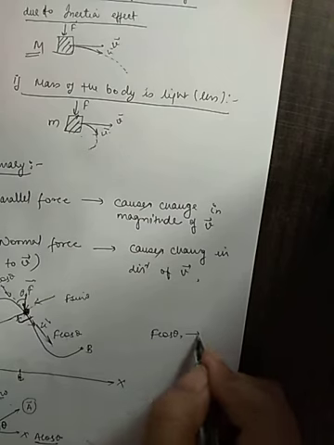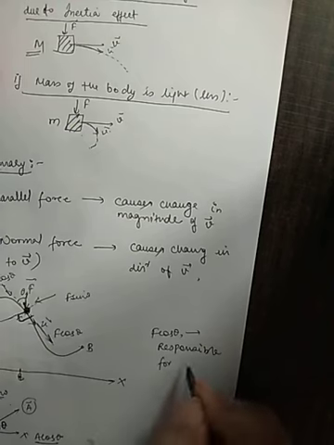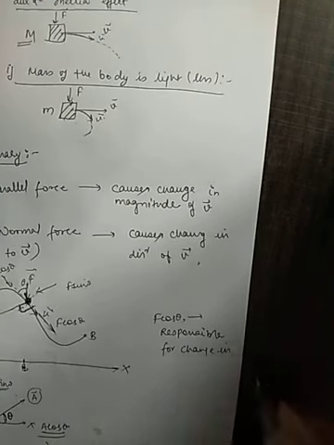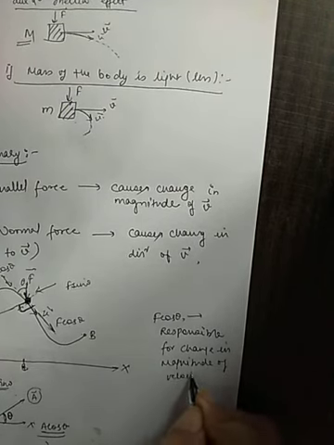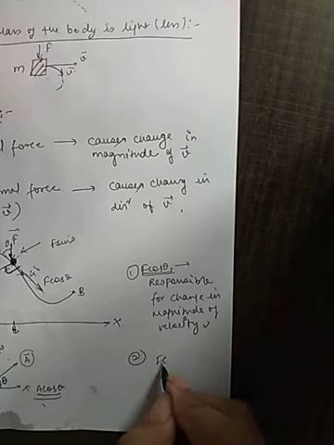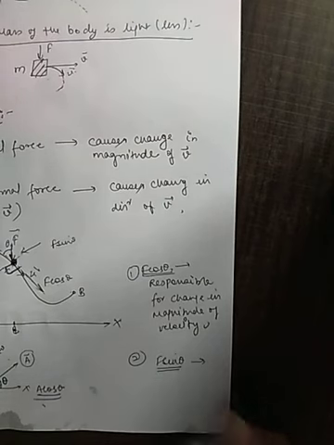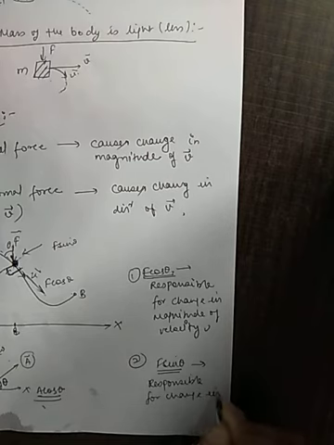So we can say that F cos theta is responsible for the change in magnitude of velocity v, and F sin theta is responsible for the change in direction of velocity v.